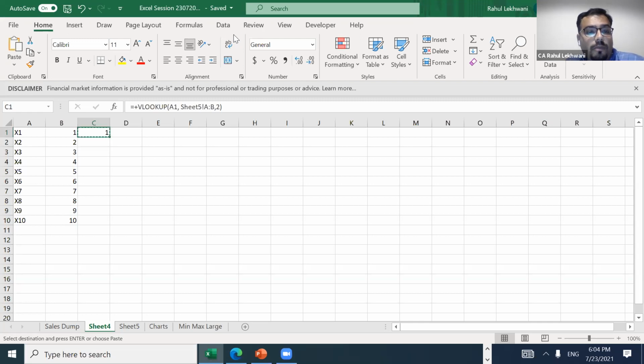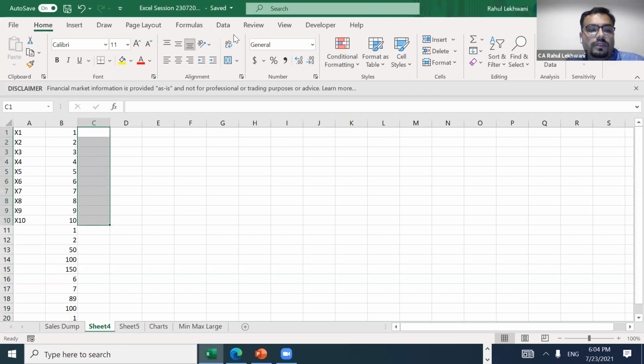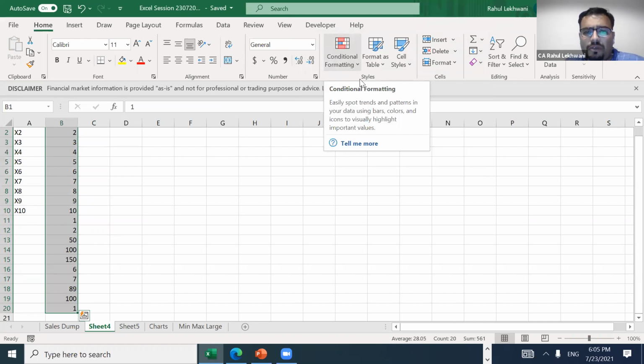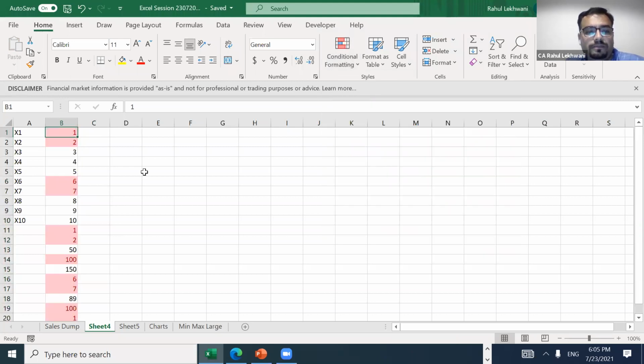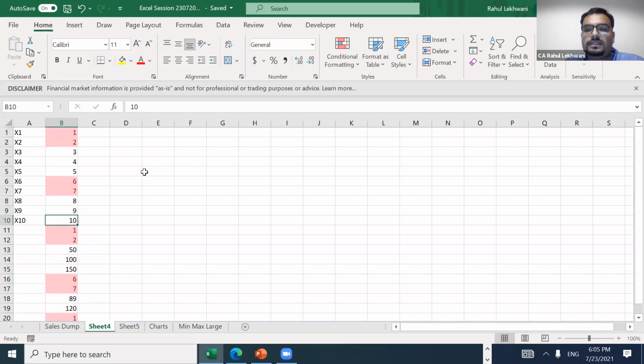So copy and paste it. Suppose this is the data that has come, and now I need to see the duplicates. All I need to do is copy this data and paste it just beneath it, and I will remove this. Now, if I need to see the duplicates, I can go into conditional formatting, highlight duplicate values. See, here in the same data, it was duplicate. So let's change it. See.